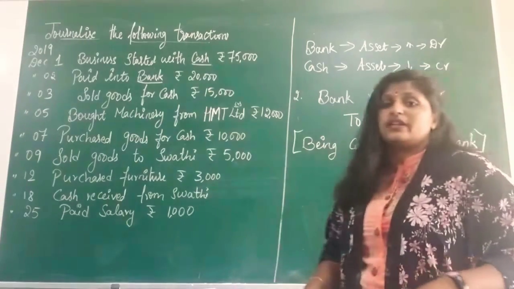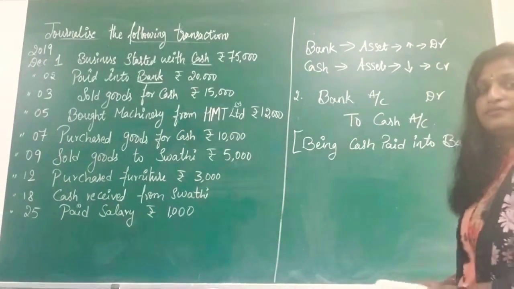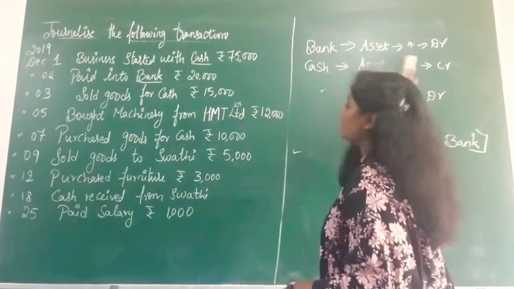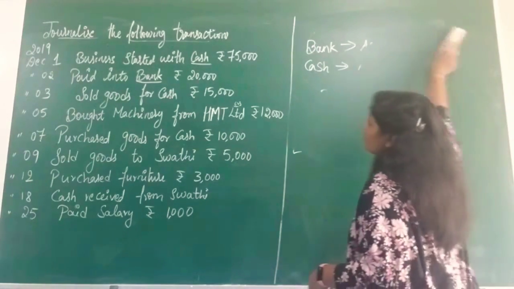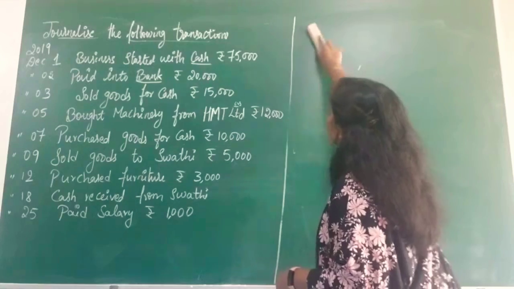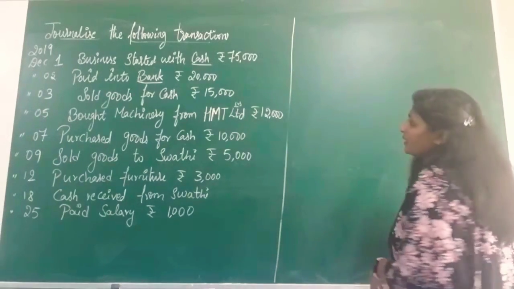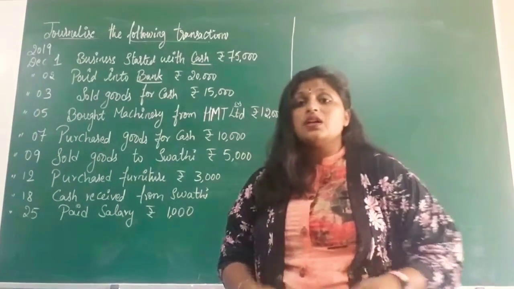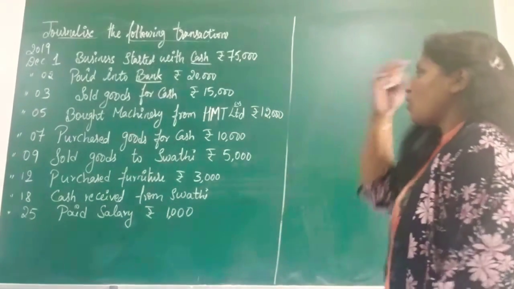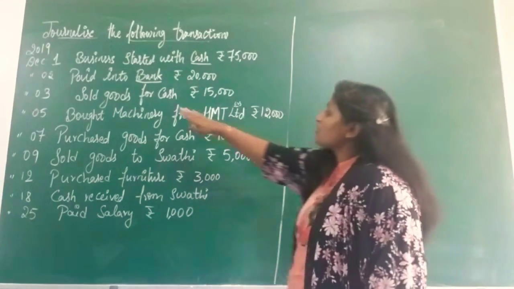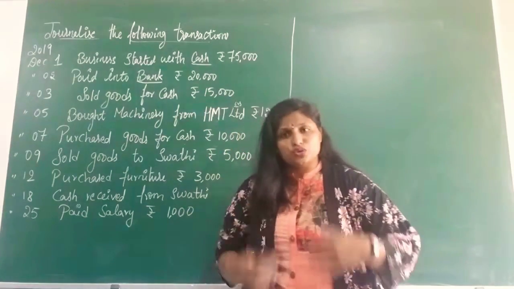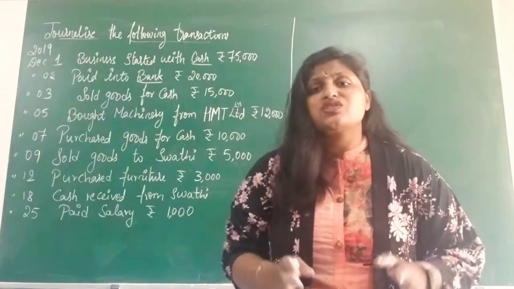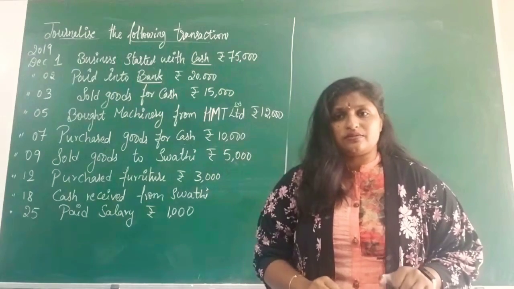Now moving on to the third transaction. What does the third transaction say? Sold goods for cash rupees 15,000 on December 3rd. Now tell me whether it is a cash transaction or a credit transaction.